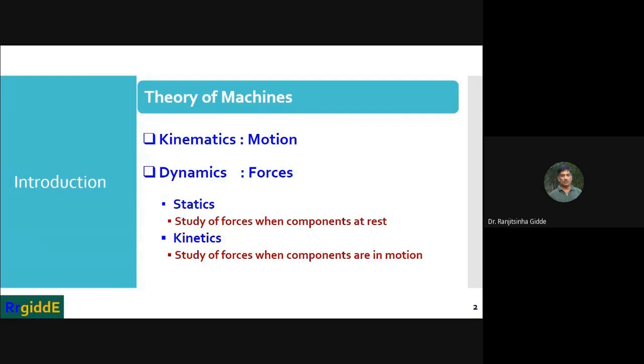Okay. So simple mechanism. So basically a machine is a device which receives energy and it transforms that energy into some useful work. So that is the definition of the machine. So again, it consists of various parts or bodies.